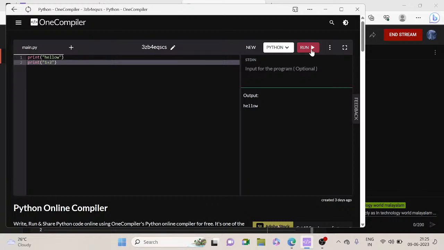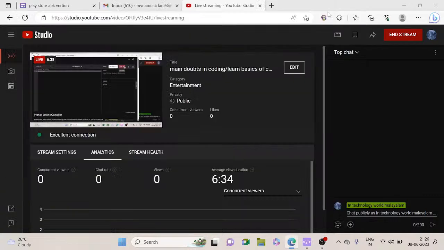When I run it, I need the sum of 1 plus 2, but I got just the text 1 plus 2 written, because I used inverted commas. Now I have removed the inverted commas, and when I run it, I get the correct result. What I have done here is debugging. Debugging means correcting the code. I hope it's clear.